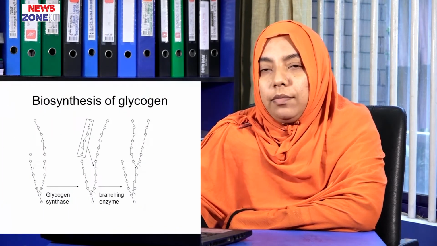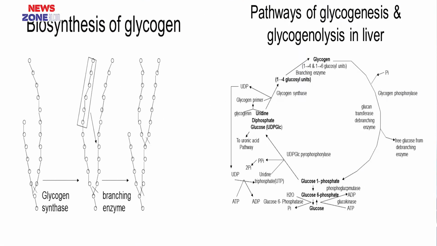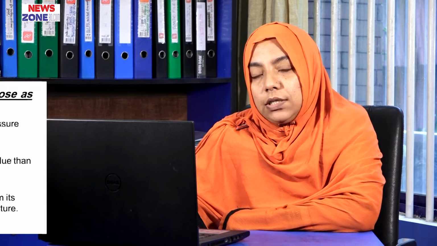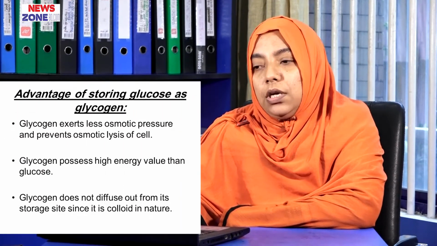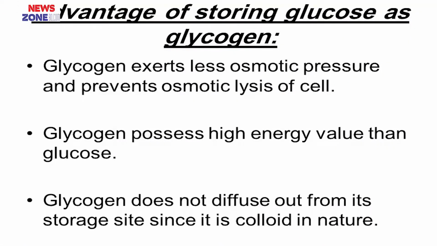Now we see the biosynthesis of glycogen and the pathway of glycogenesis and glycogenolysis occurring in the liver. First advantage is that glycogen exerts less osmotic pressure than glucose and prevents osmotic lysis of the cell. Then glycogen possesses higher energy value than glucose. Glycogen does not diffuse out of the site as it is colloidal in nature.